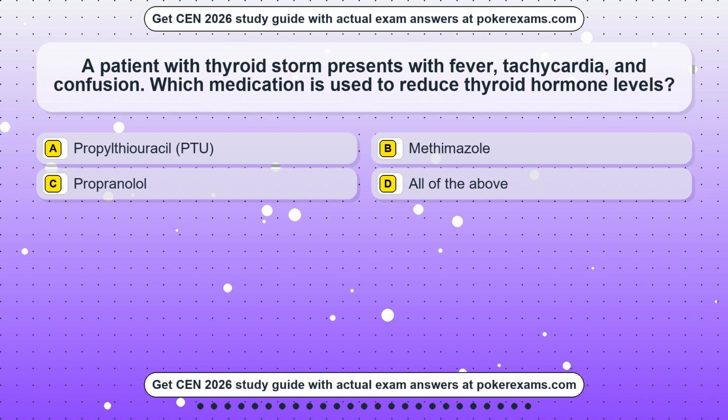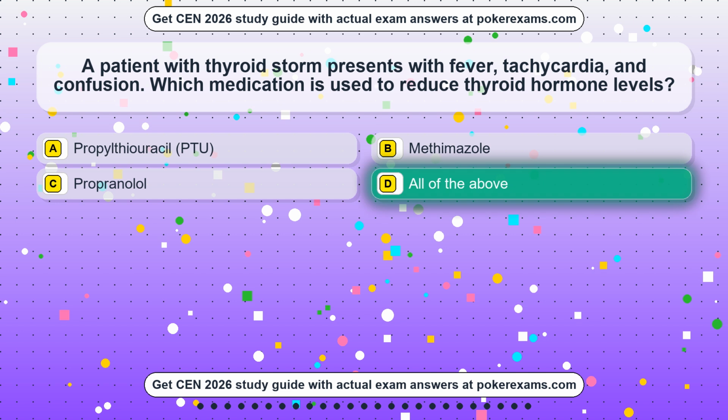Question 12. A patient with thyroid storm presents with fever, tachycardia, and confusion. Which medication is used to reduce thyroid hormone levels? Option A, propylthiouracil, PTU. Option B, methimazole. Option C, propranolol. Option D, all of the above. The correct answer is option D, all of the above.